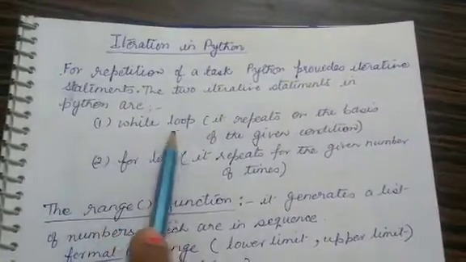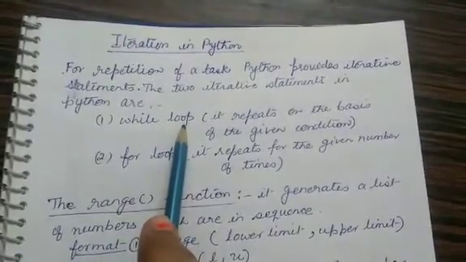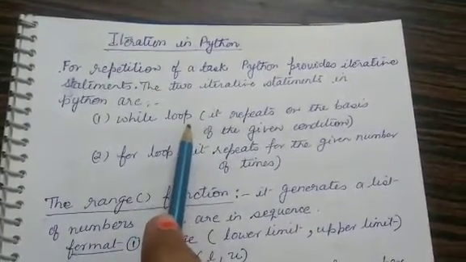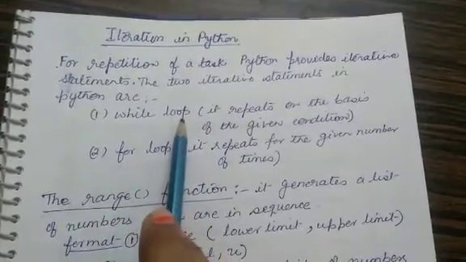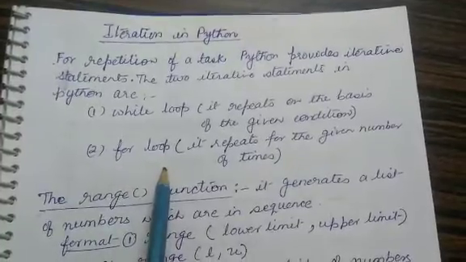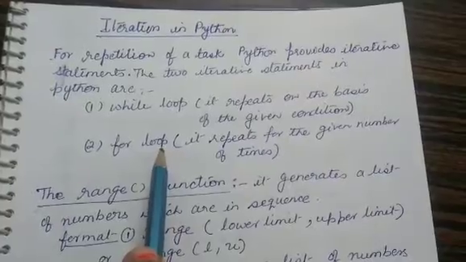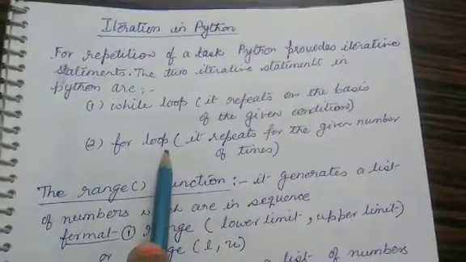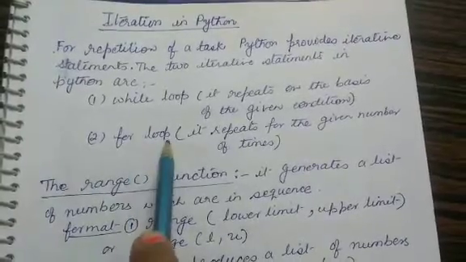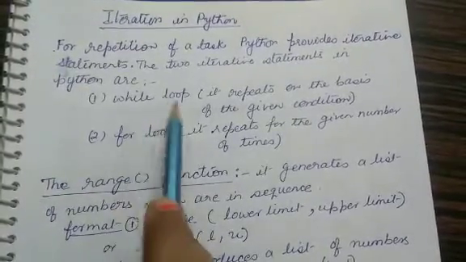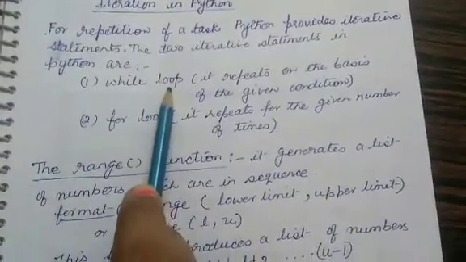These are while loop and for loop. We use while loop when we want to repeat certain set of statements on the basis of the given condition. So it is a conditional loop. While for loop is used when we want to repeat certain set of statements for the given number of times. So this is a counting loop. For 1 time, 2 times, so number of times are fixed, then we use for loop. And when we want to execute repeatedly on the basis of the condition, then we use while loop.